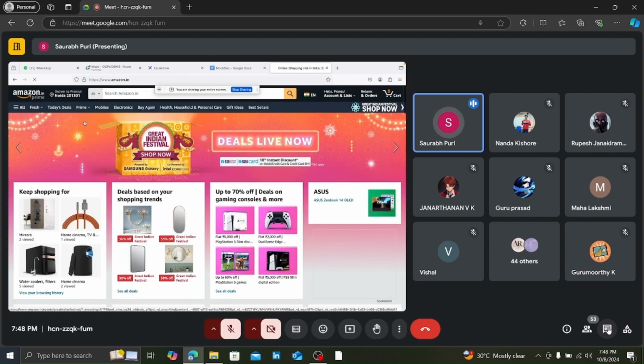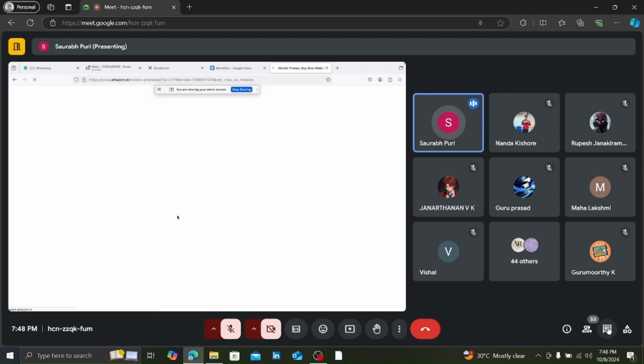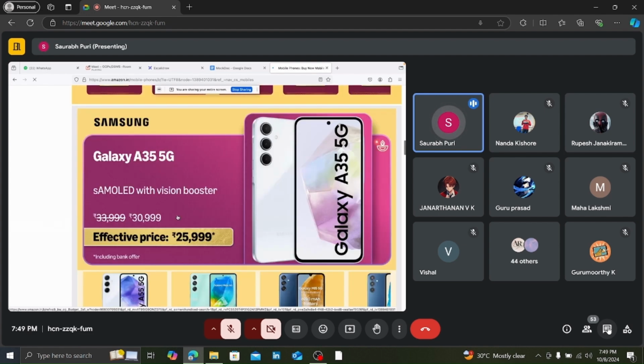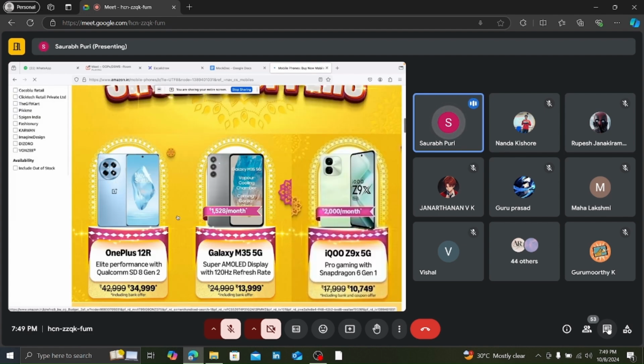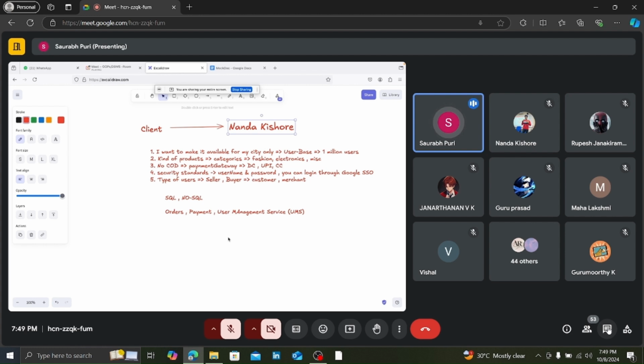Now this dashboard will be loading very fast, right? This dashboard should also be loading very fast. Now sometimes loading a dashboard very fast is not possible with SQL databases, because they are highly consistent, they are not highly available, right? They are not highly available, or they are not as fast as compared to NoSQL databases.